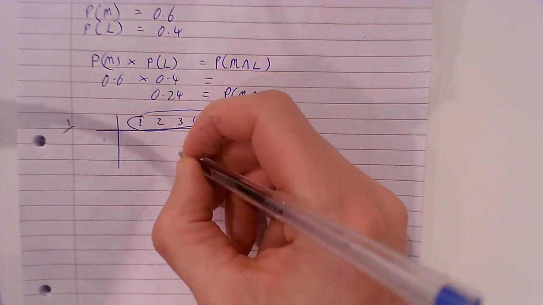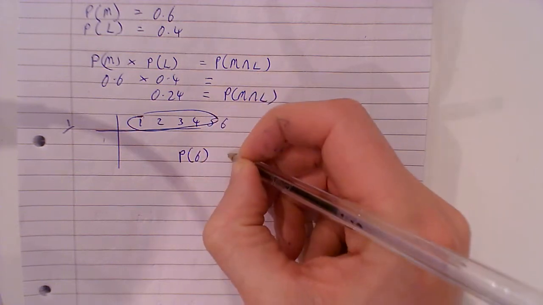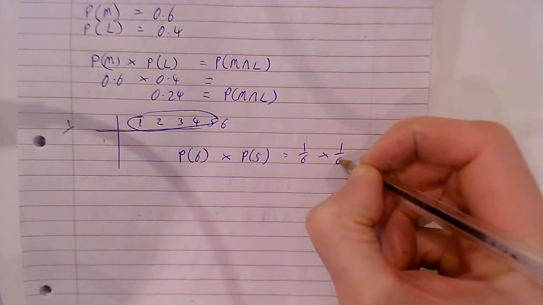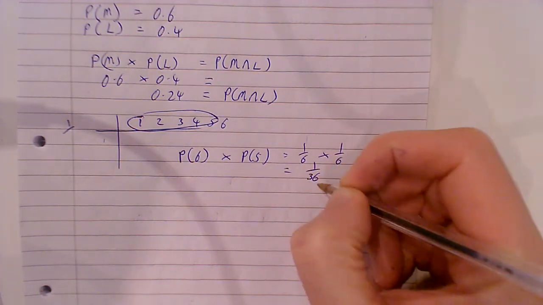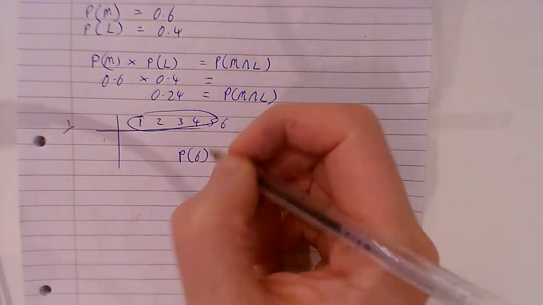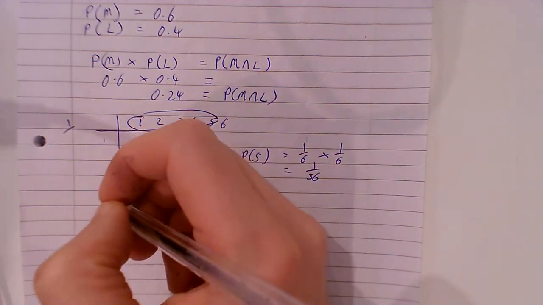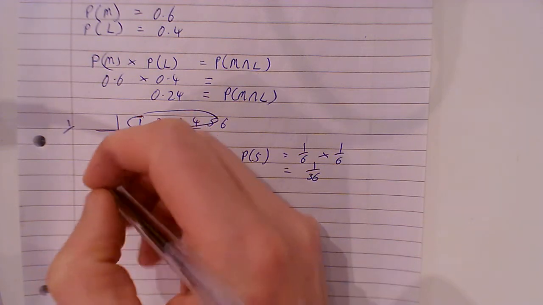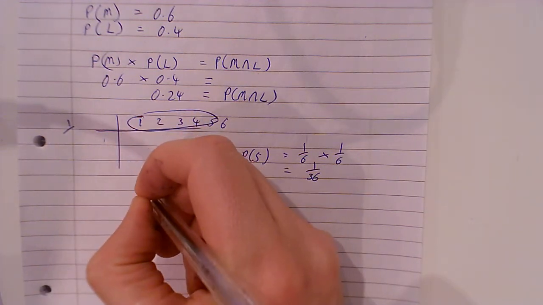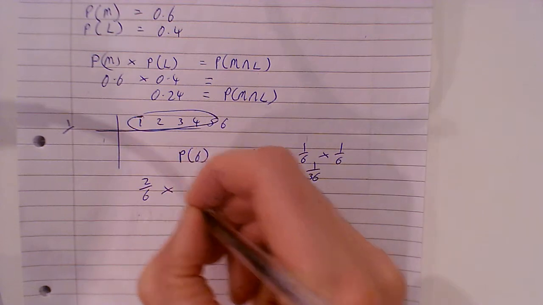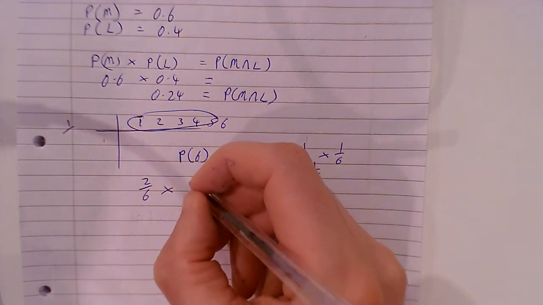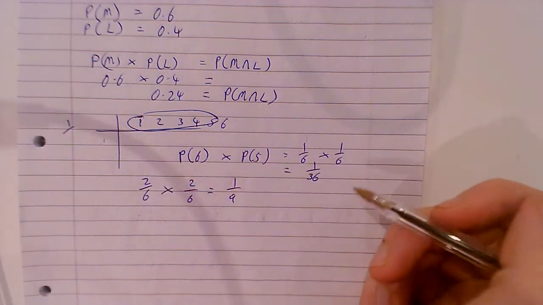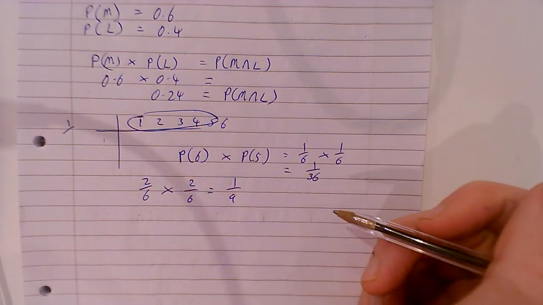If I say, what's the probability in my first one I get a 6, and on my second one I get a 5? It's 1/6 by 1/6. That's 1 over 36. Next one, 2 spinners are spun. Yeah, really simple. Both show blue. Well, the first one is 2 out of 6 areas, and then the next one is 2 out of 6. Yeah, that's going to come out as a 9th. 1/3 by 1/3. Easy.